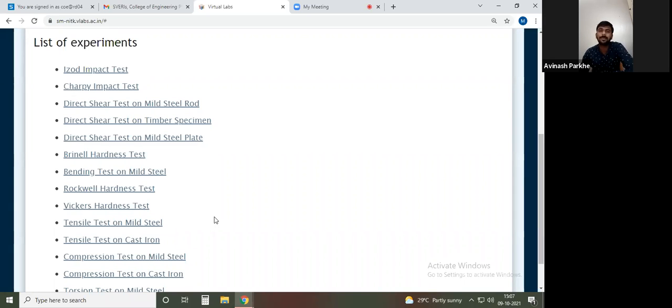So this graph is not drawn by rough understanding. Initially, some experiments were performed on whatever material was selected, for example, mild steel. Whatever results they obtained from the experimental study, they represented in the form of the stress strain diagram for the ductile material, or the mild steel.